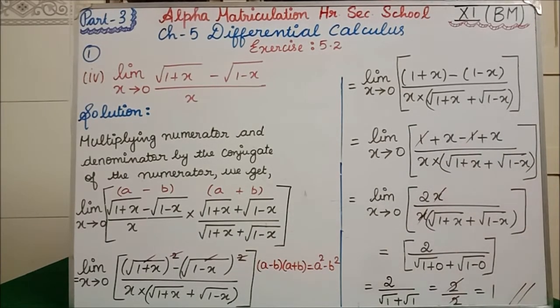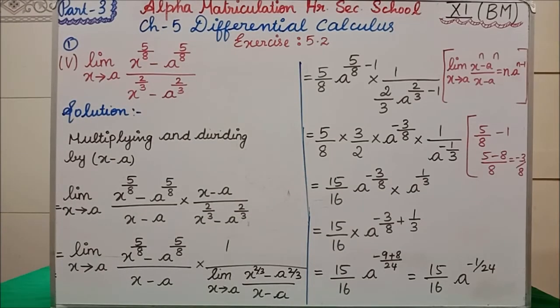So 2 divided by square root of 1 plus square root of 1. The square root of 1 is 1 only. So 1 plus 1 is 2, and 2 divided by 2 is equal to 1. Clear? Now the fourth subdivision answer is 1. Clear, students? The small thing you have to remember is that you have to multiply the numerator and denominator by the conjugate of the numerator. You have to think about this in your mind. Clear? Next you will see the fifth subdivision.